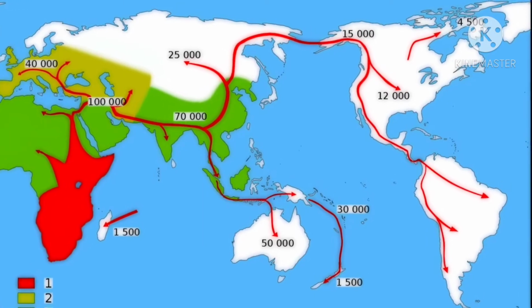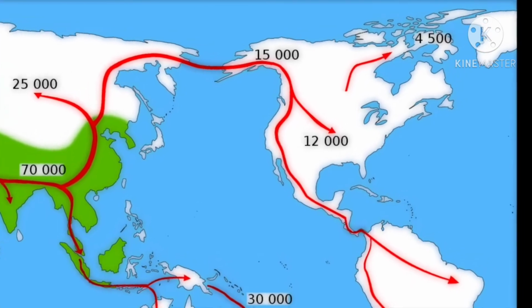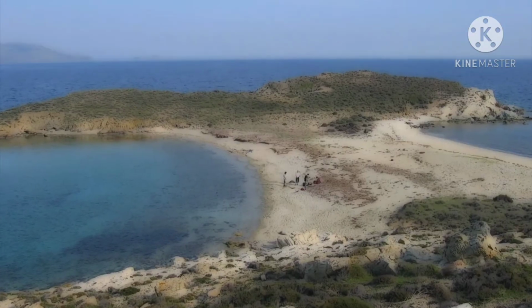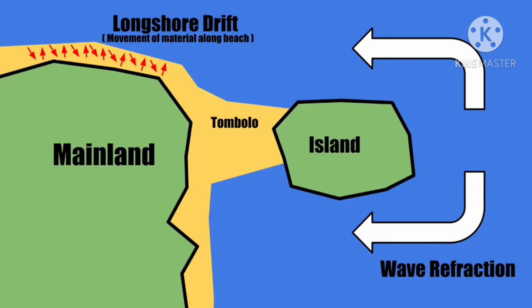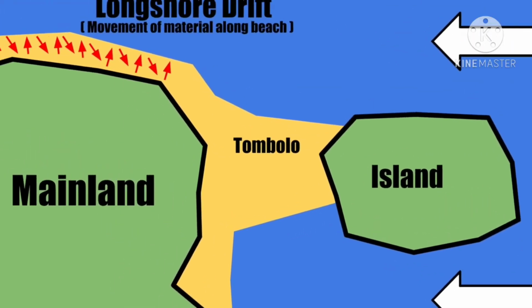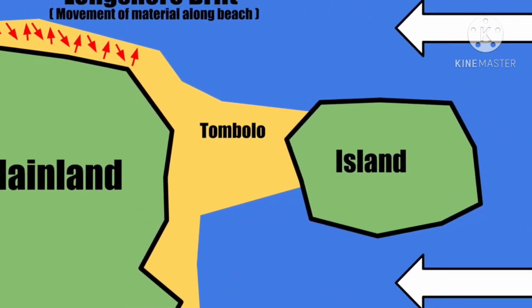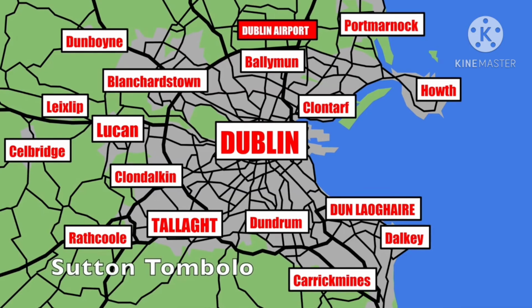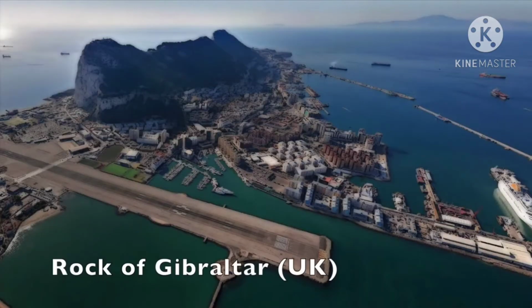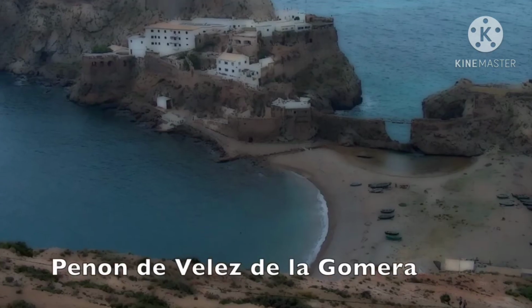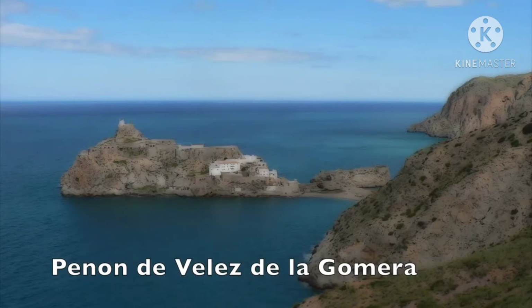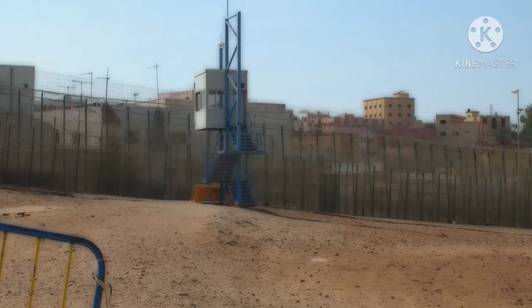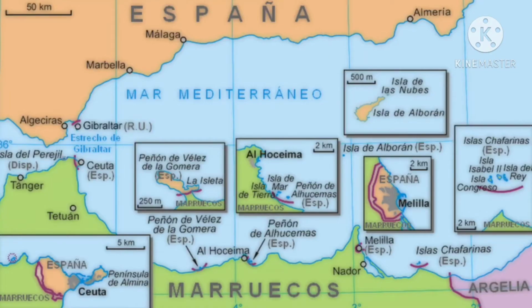Now let's get to know about the Isthmus of Suez. A narrow strip of land joining two large land masses is called an isthmus. The Isthmus of Suez is very important. It lies between the Mediterranean Sea and the Red Sea, linking the continents of Africa and Asia.